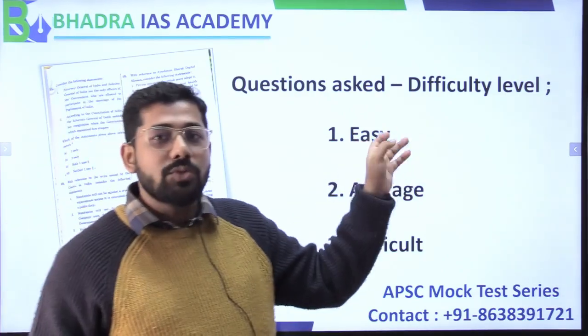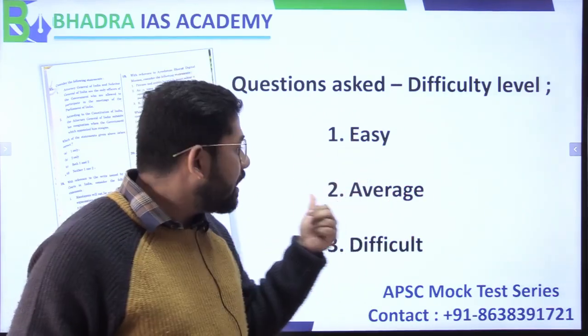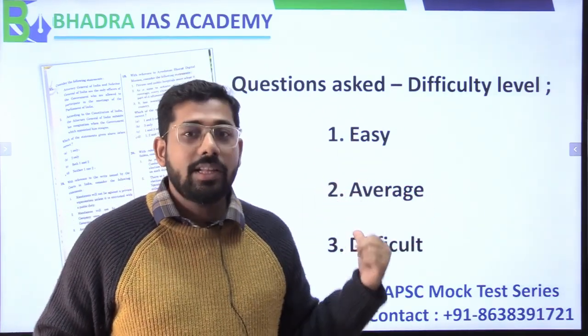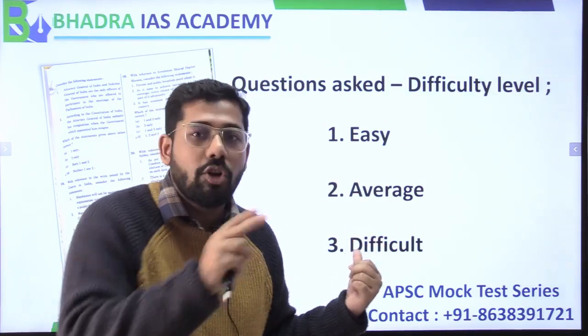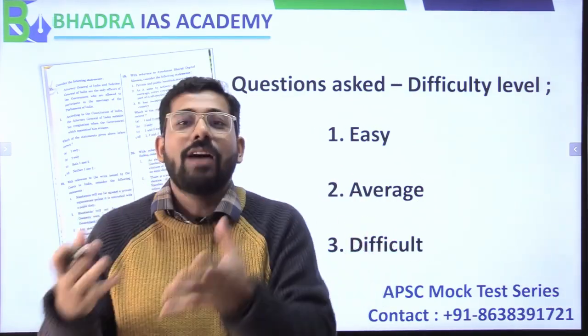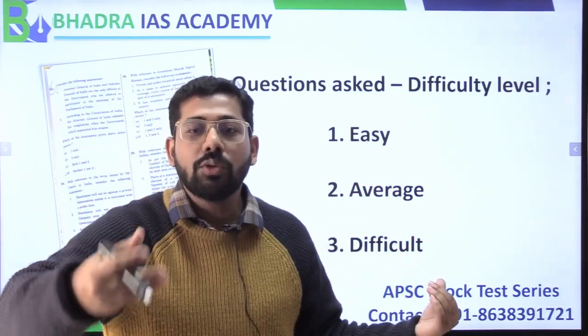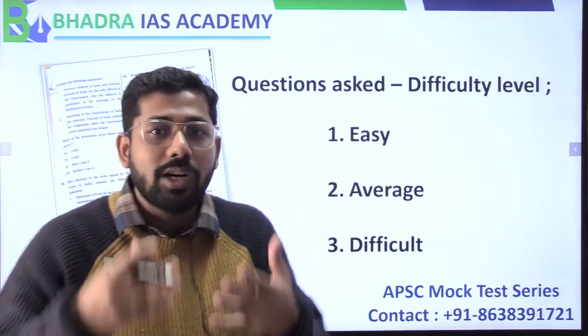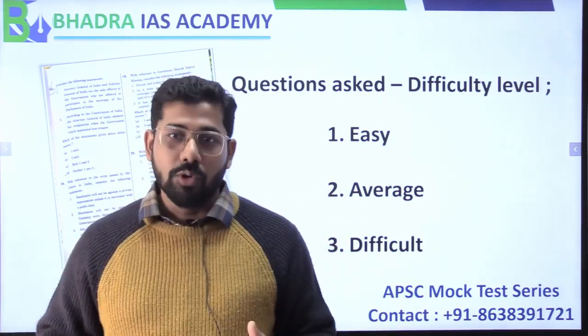So this will not decide your selection in the exam. What will decide it is the average level of questions, where you can eliminate 2 options or 3 options, and then you have the answers, right? And likewise, there are difficult questions. There are a few difficult questions which you would be knowing, and a few which you would not be knowing, right? So how to approach all these things?